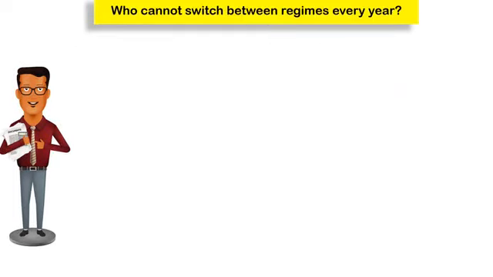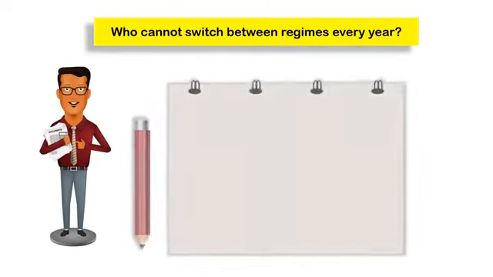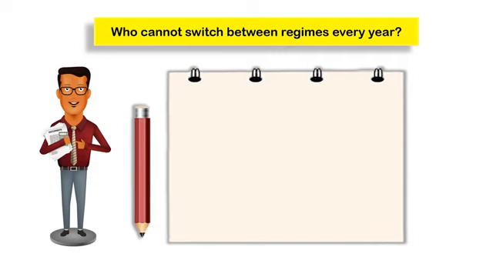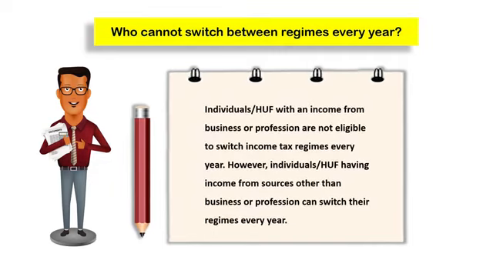Another very important question is, who cannot switch between the regimes every year? We have already discussed that taxpayers with an income from business or profession are not eligible to switch income tax regimes every year. However, if you are having income from sources other than business or profession, you can switch the regime every year.